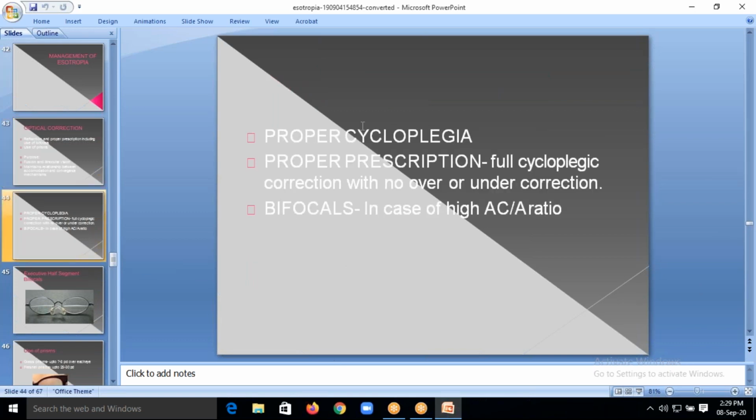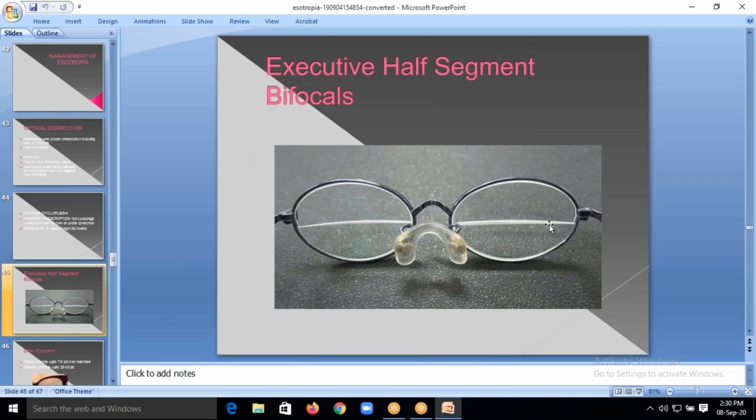Next one is proper cycloplegia before correction is very important, and proper prescription with full cycloplegic refraction is very important, and always give bifocals in case of high AC/A ratio. You can see here bifocals, executive half segment bifocals. This is a type of glasses which you give to patients with esotropia. They will have a bifocal. This part is for distance and this part is for near.